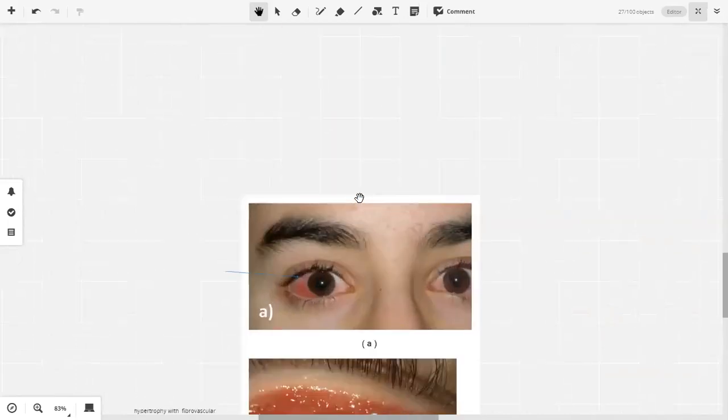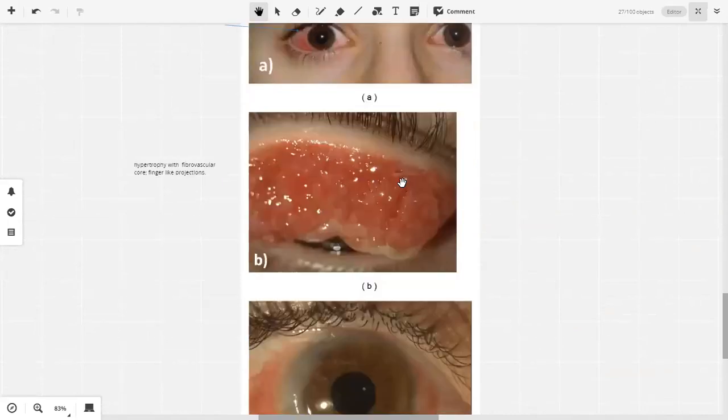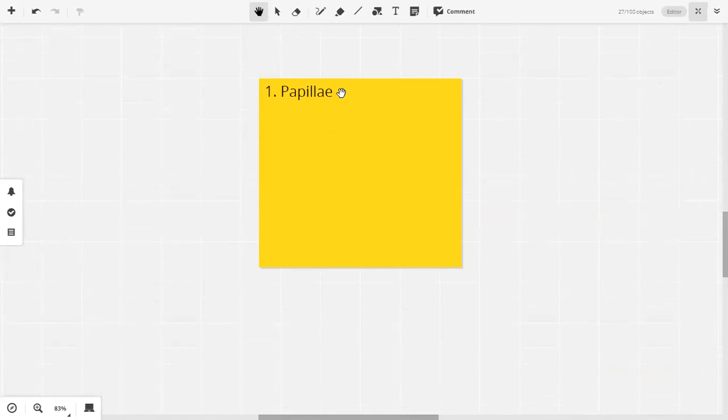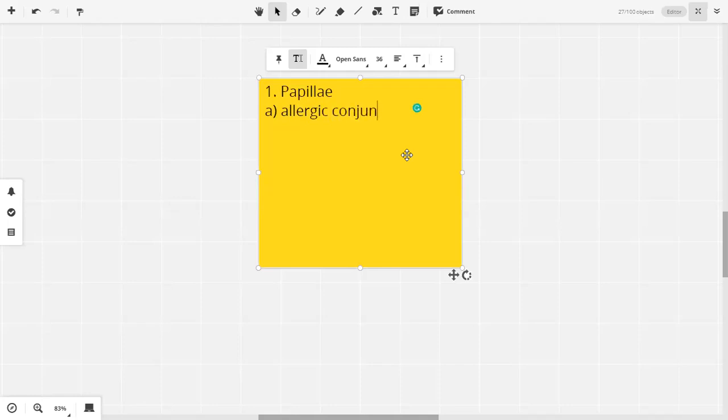Now, if I were to tell you that this was a patient who presented to you with watering and itching in his eyes, and they were papilla, what would you say the diagnosis would be? Allergic conjunctivitis. So we've already drawn an association between papilla and allergic conjunctivitis. This is important.